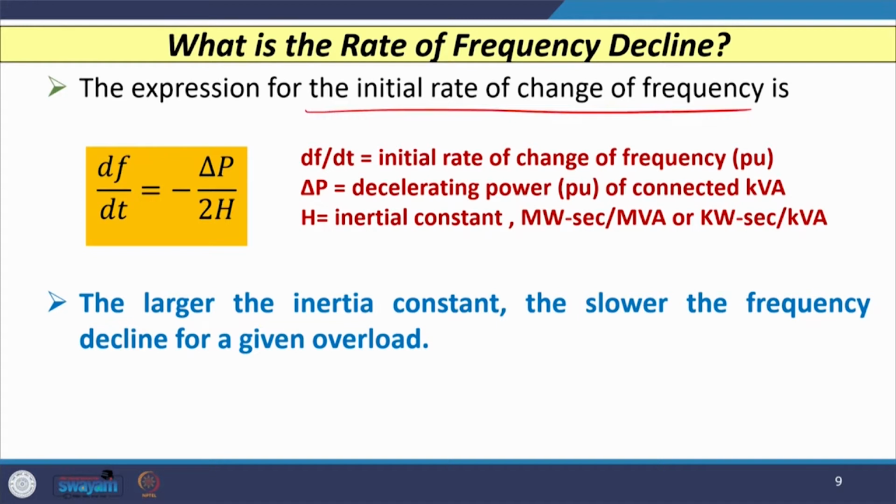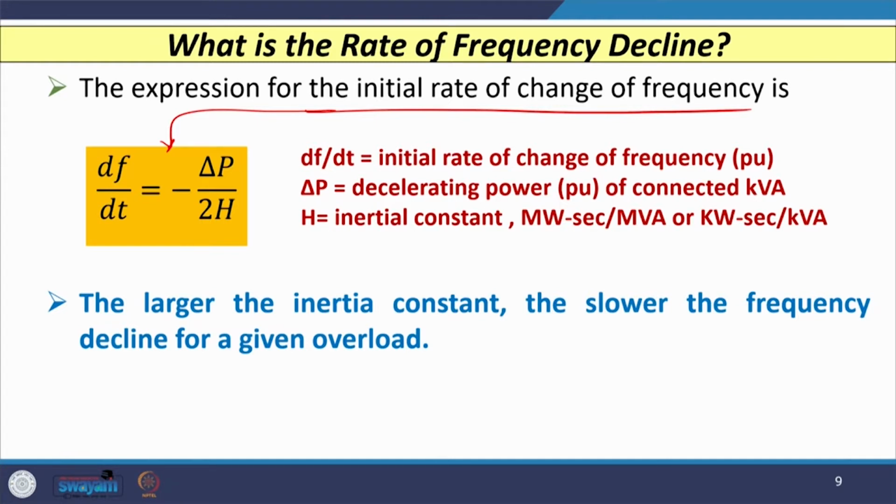when there is a tripping of the tie line, is governed by the equation df/dt = -ΔP / (2H), where df/dt is the initial rate of change of frequency in per unit, ΔP is the decelerating power in per unit, that is connected in kVA, and H is the machine inertia constant, which is normally given in megawatt second per MVA or kilowatt second per kVA.